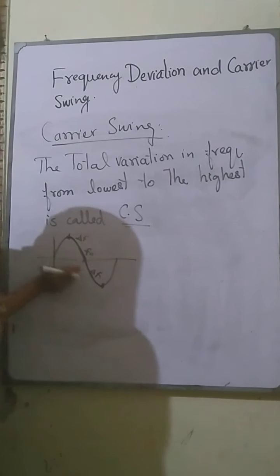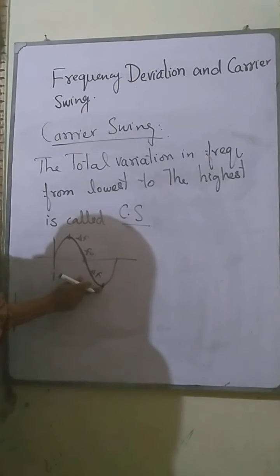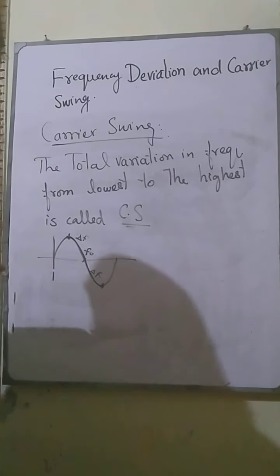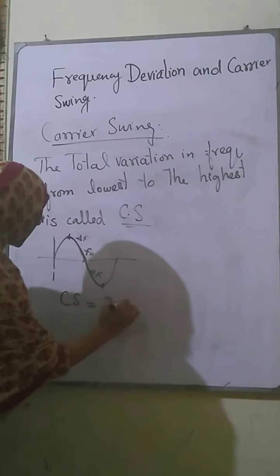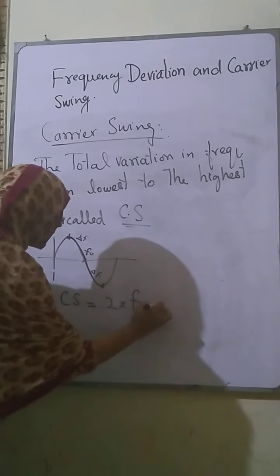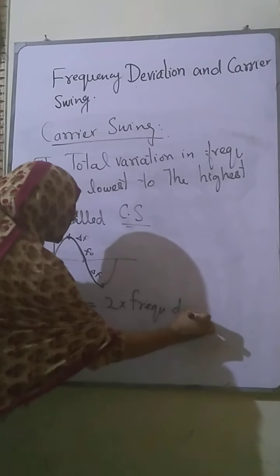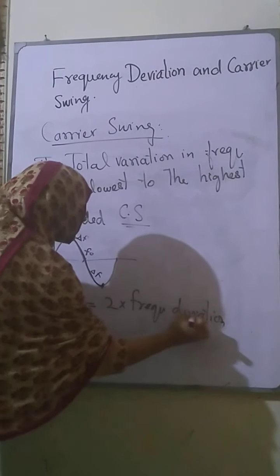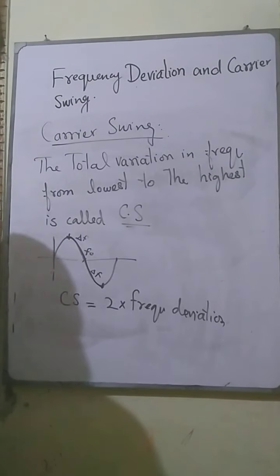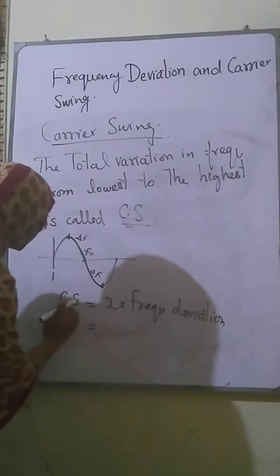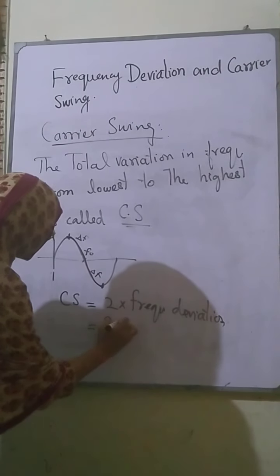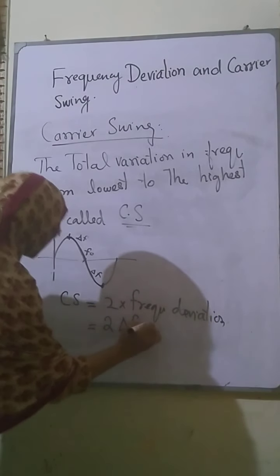So the carrier swing consists of 2 times the frequency deviation. We can define the carrier swing as equal to 2 times the frequency deviation, and the frequency deviation is indicated by delta f. So the carrier swing is equal to 2 times delta f.